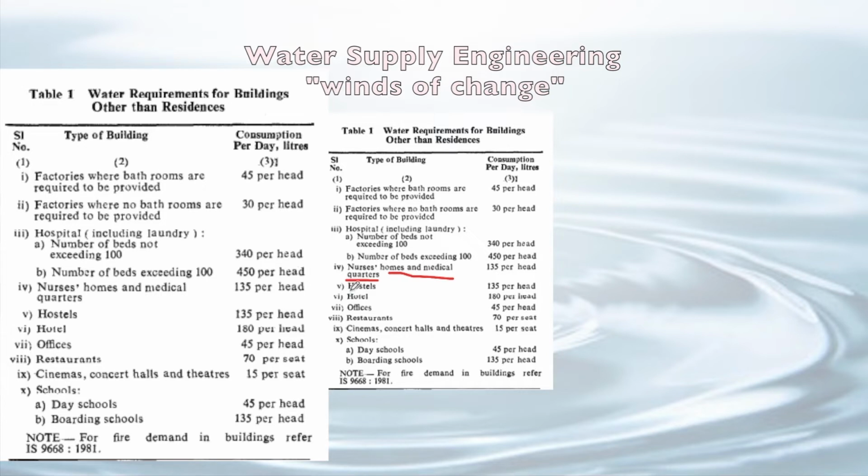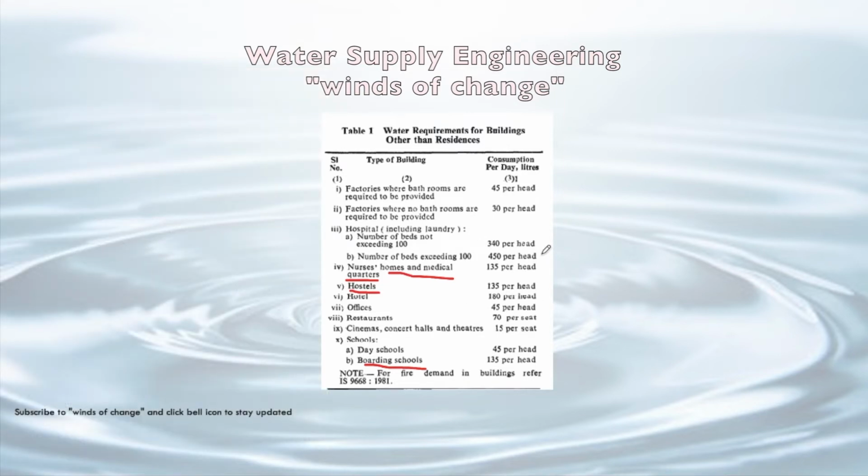For hostels, which is also being asked, it is 135 per head. Hotel is 180 per head, offices 75, restaurant 70, cinemas 45. Schools are also being asked: for boarding school it is also given as 135 per head. So I think these things we have to memorize. This can be asked in the examination and should be memorized.